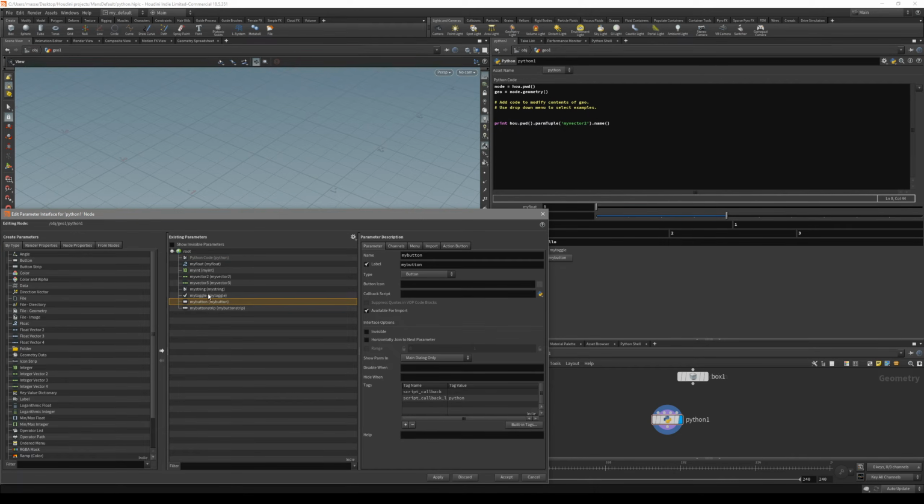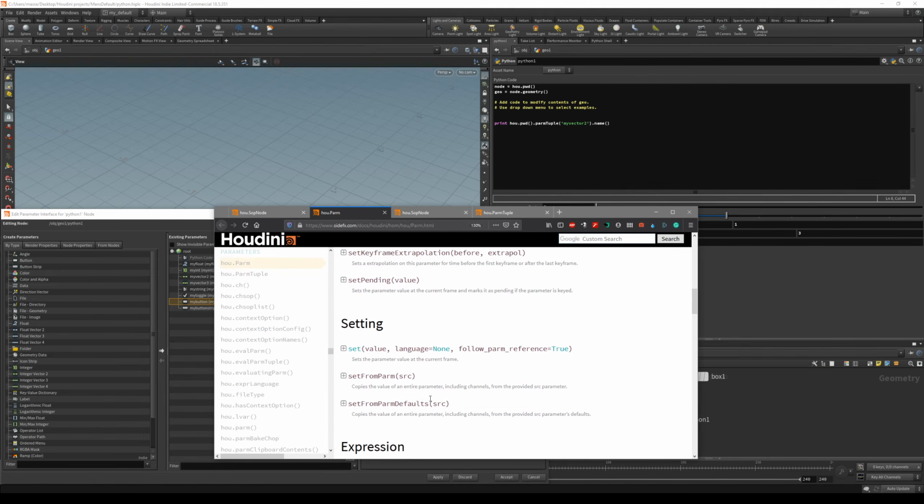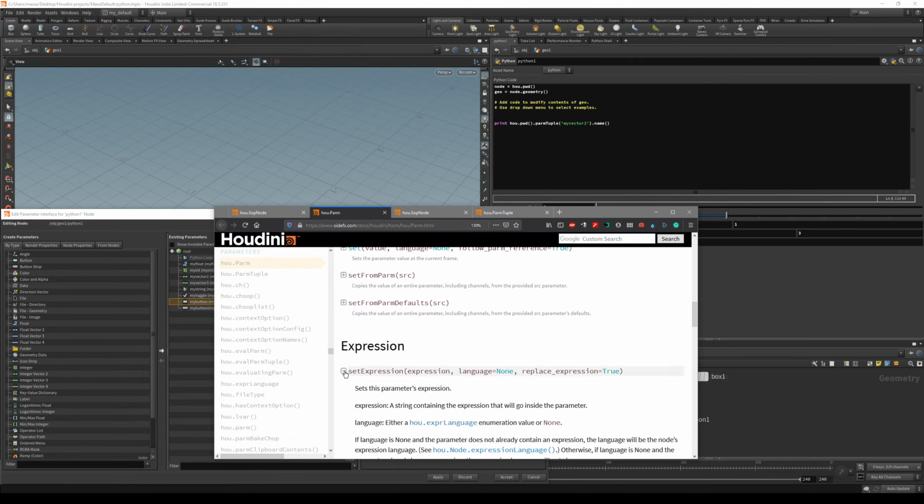Let's start writing inside my button. First of all, let's start the same way that we started with hou.pwd. After that, we want our parameter. So let's start with a single parameter. Let's do a parm. Let's get my string. Actually, my float. That's fine. Now what we have to do is use a different method. First of all, we used the set, but now we have to use the set expression.